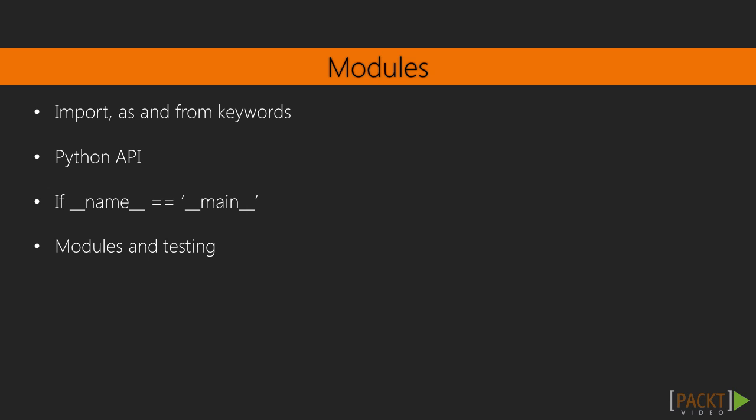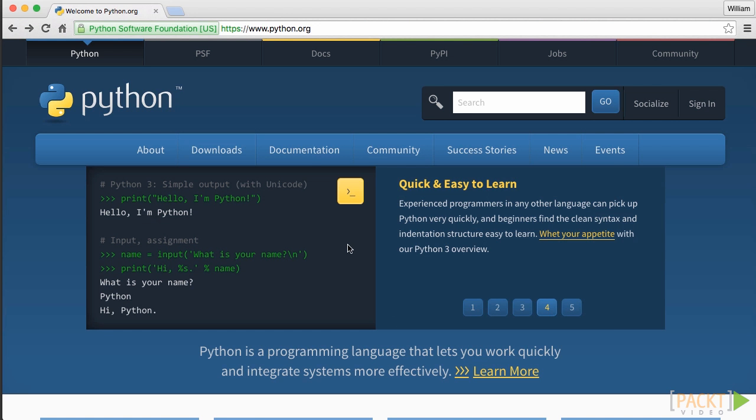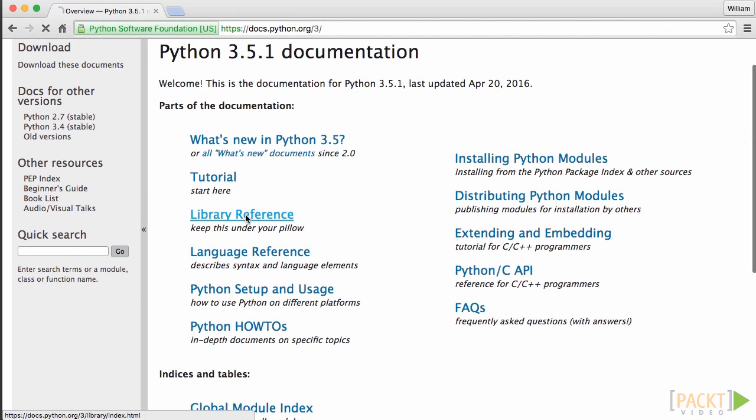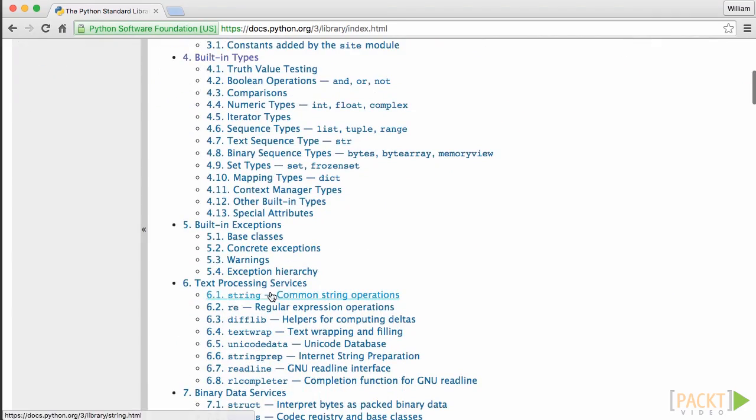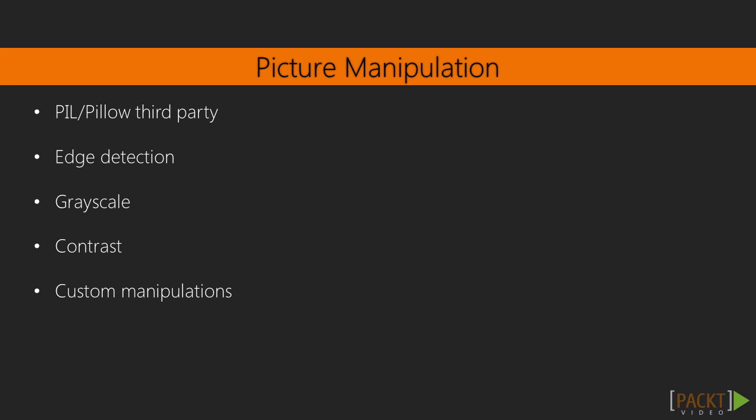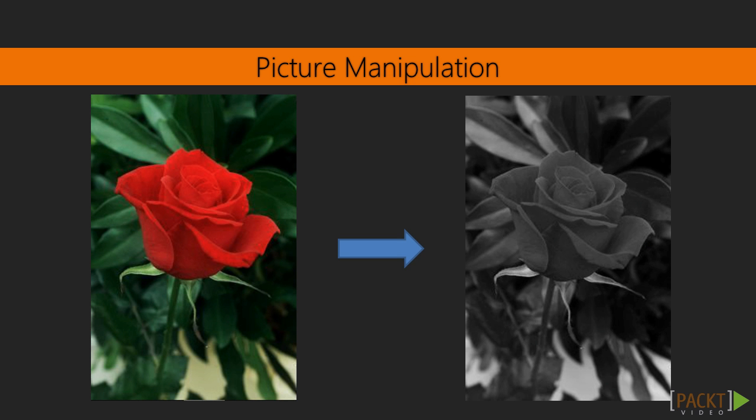Then we will dive into modules, and we will look at the Python API and look at what the Python standard library has to offer and how we can use code other people wrote within our program. And to finish off the series, we will look at how we can use Python to do perhaps more interesting things and install a third-party library called PIL/Pillow to do picture manipulations. So some things we might look at are how we can do edge detection, or how we can do a grayscale, or some other very interesting manipulation.